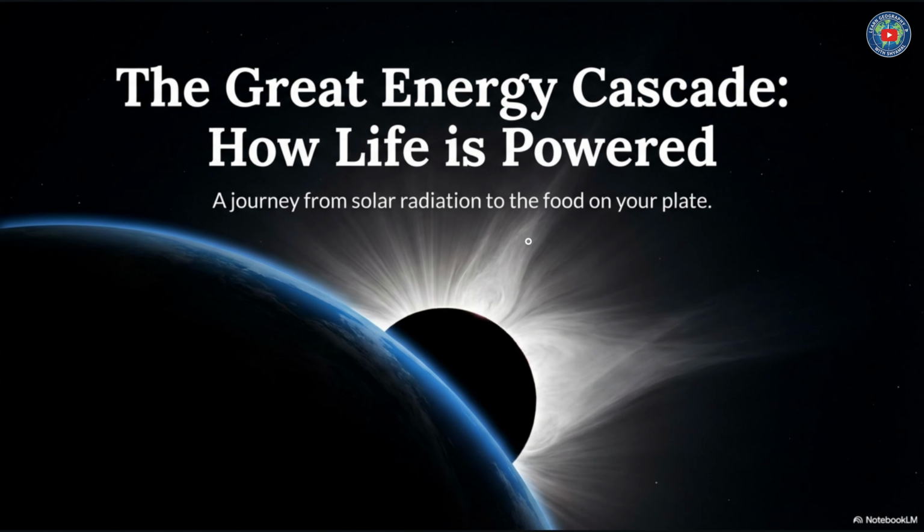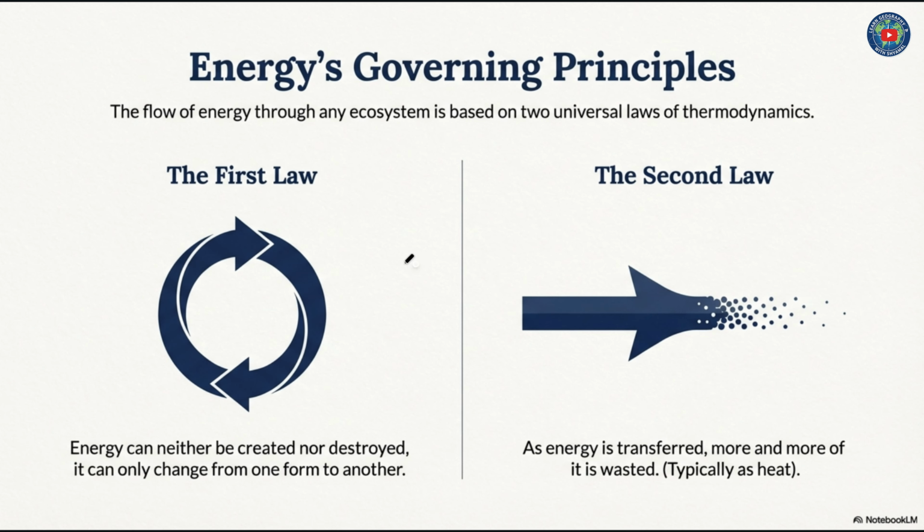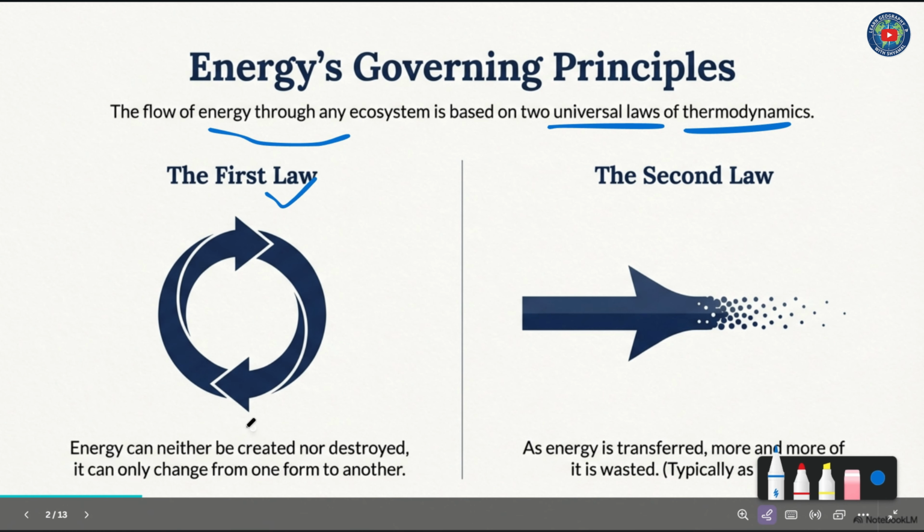Good morning, everyone. In this class, we are going to discuss trophic levels and energy flow in ecosystems. The flow of energy through any ecosystem is based on two universal laws of thermodynamics. The first law: energy can neither be created nor destroyed. It is permanent. It can only change from one form to another form.